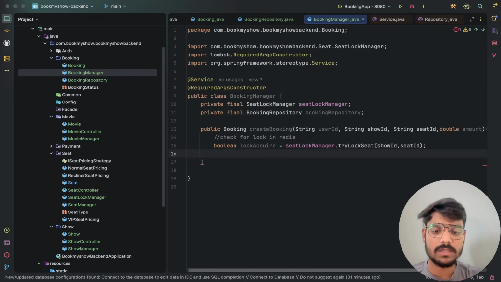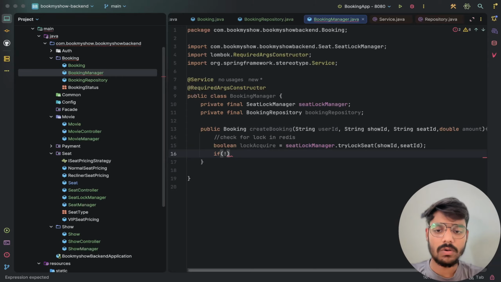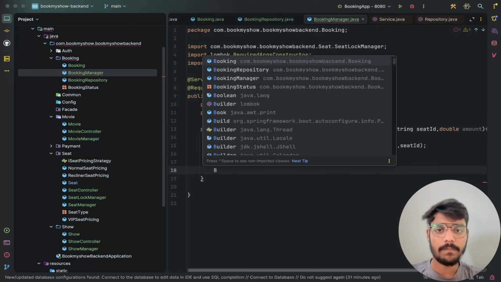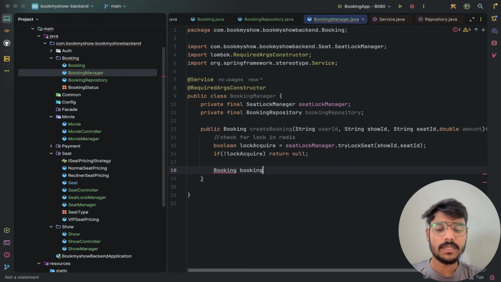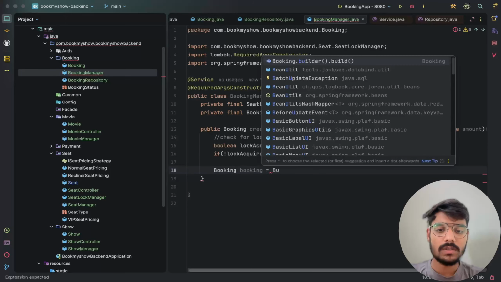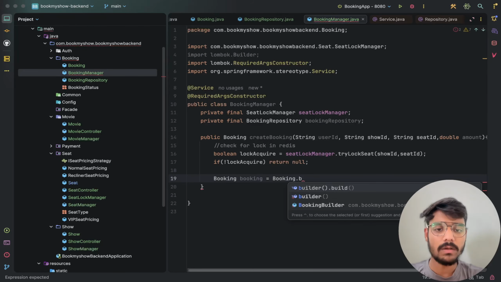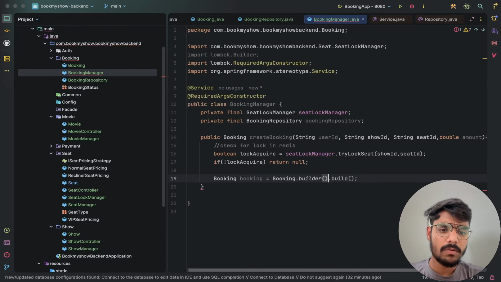So if this is not true, like if we cannot acquire the lock, we will return null, meaning do not create the booking, since the seat lock is not associated to you. If the lock is associated to me, I will create a booking object and save it. So we will use the builder method of booking: Booking.builder().build().